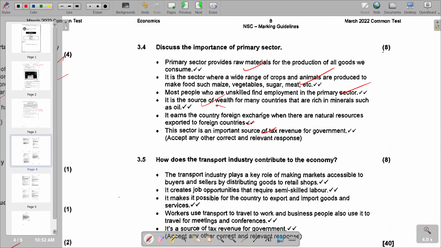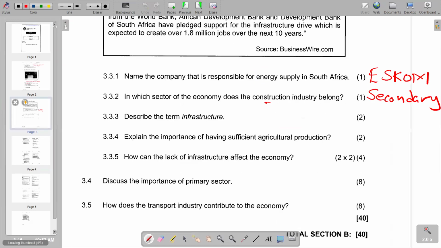So we go to the last part of our question, which is not really a question. How does the transport industry contribute to the economy? I think this we have also explained in terms of the transport networks that we have in the country, how important it is in terms of attraction of investors, and also transport in terms of trying to deliver raw materials from the primary to the secondary sector. So transport links different sectors: we've got raw materials that are going to be transported from primary to secondary. It's going to facilitate that. So basically, those are some of the reasons that we are going to include on 3.5.